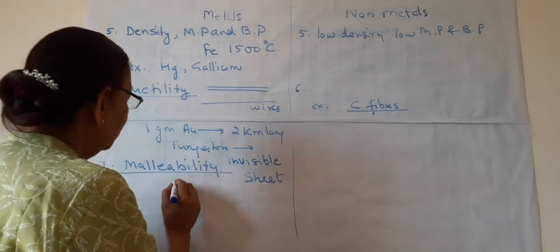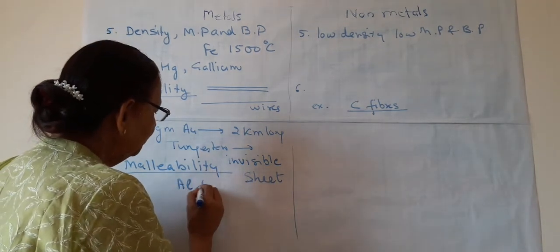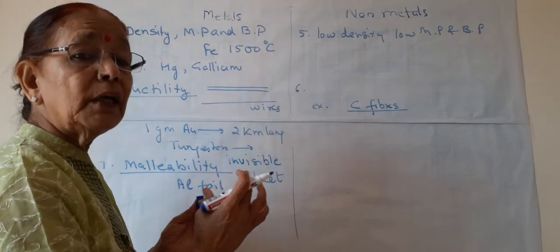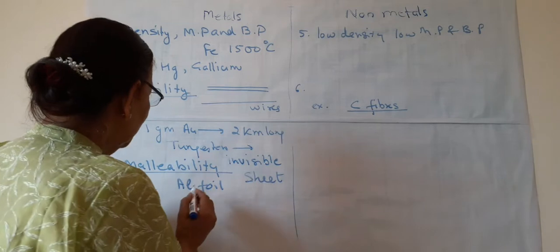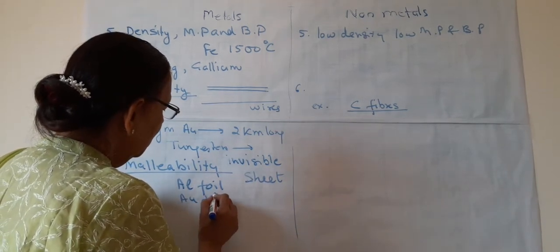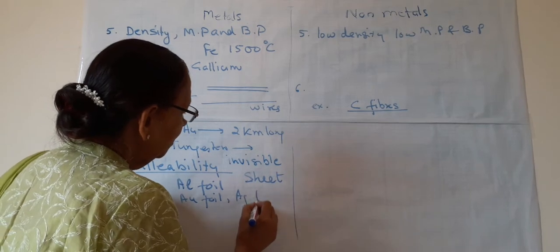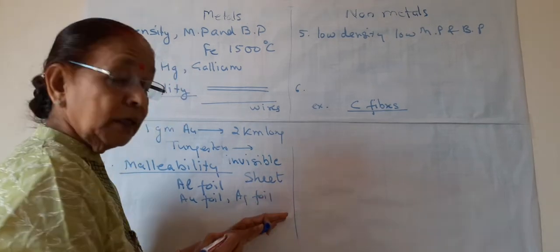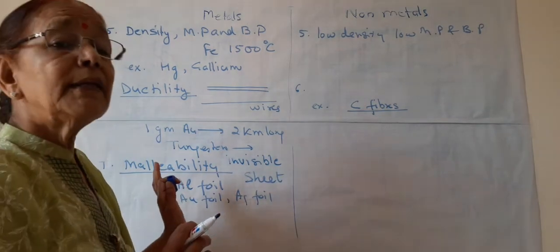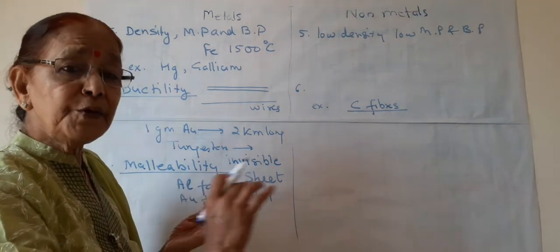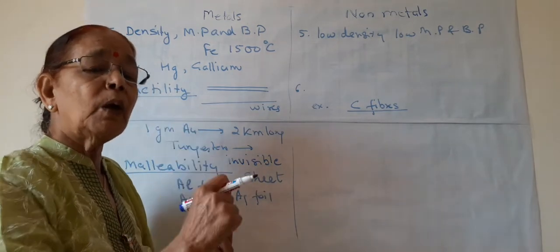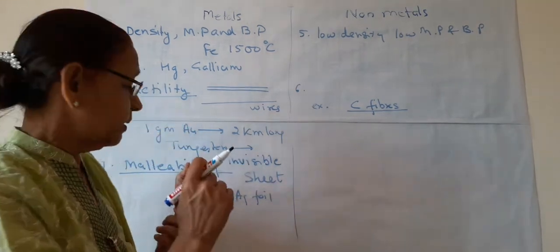You must have heard of aluminium foil, which is used in food stuffs, or gold foil or silver foil, which is used in sweets. So metal is malleable, and thin sheets of metal can be prepared by hammering or putting force.